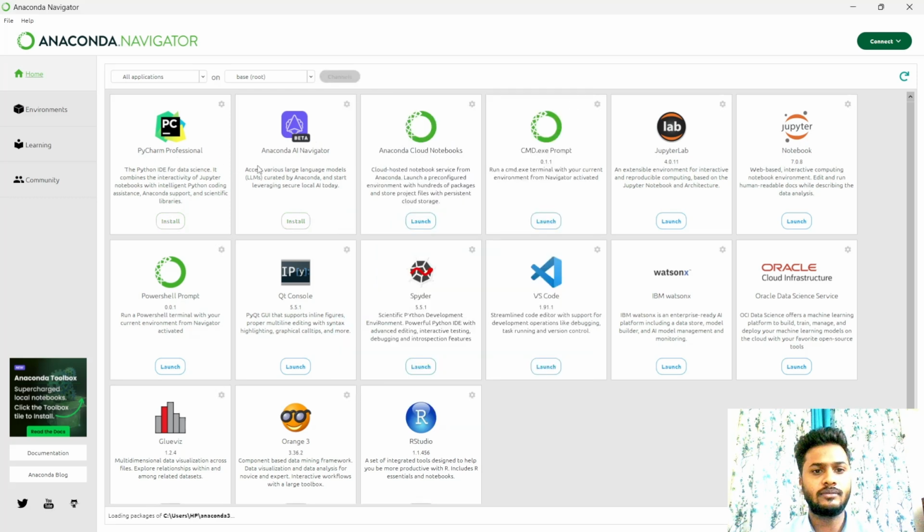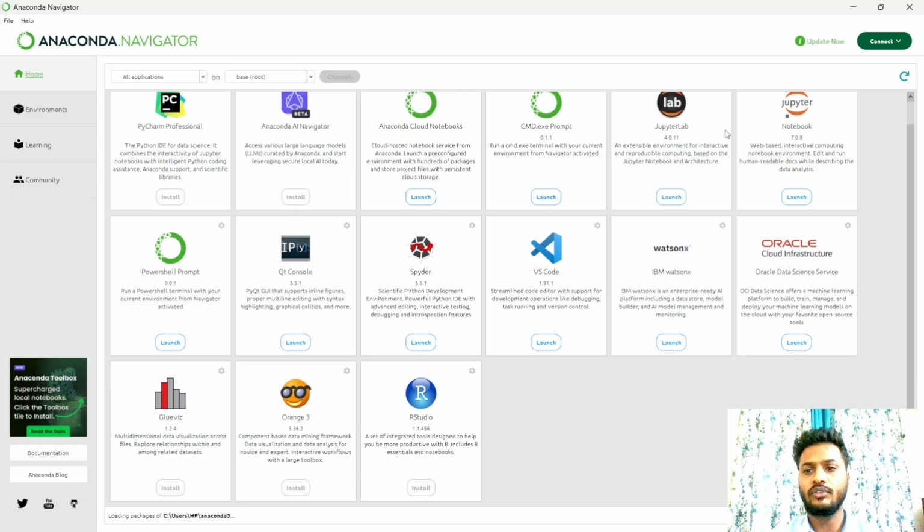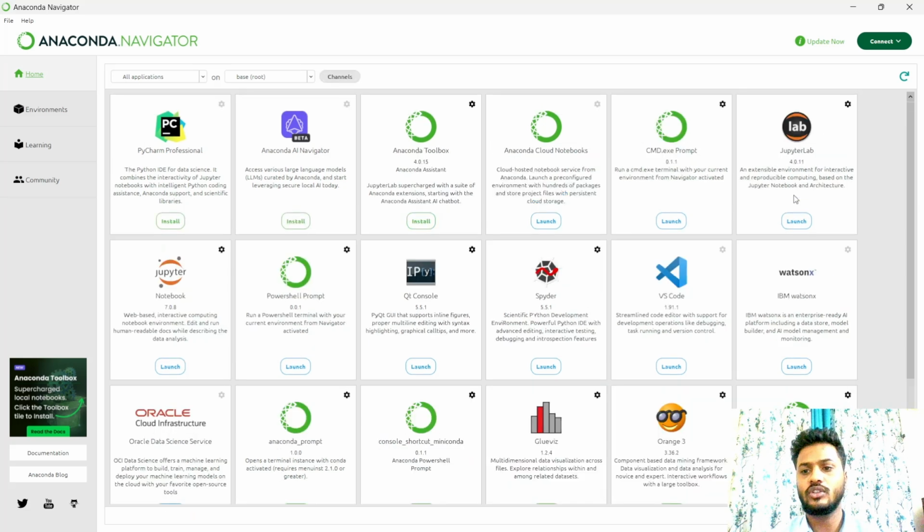you can use PyCharm, Anaconda AI Navigator, Cloud Notebook, JupyterLab, Notebook, PowerShell, and so many things you can use. RStudio also you can use, but we want to use Jupyter Notebook. So here it is, you can click on Jupyter Notebook and launch it. Click on launch.